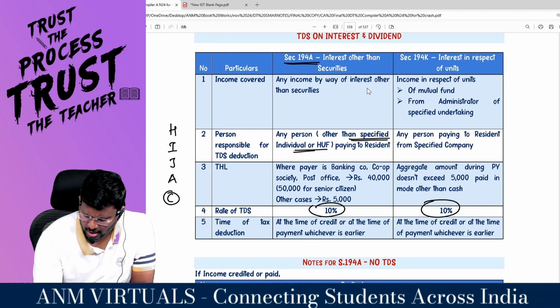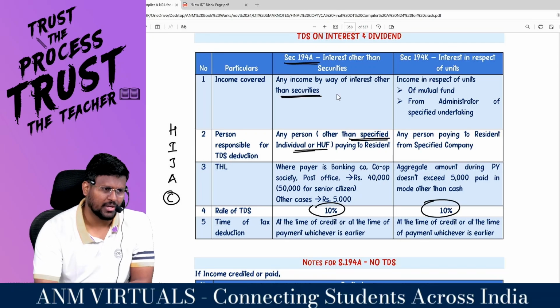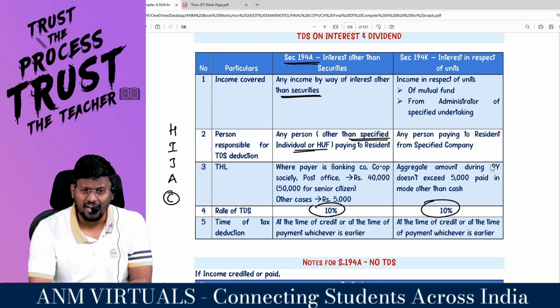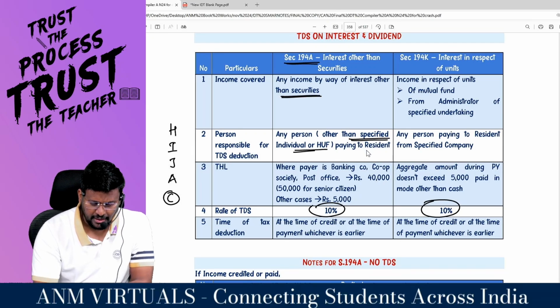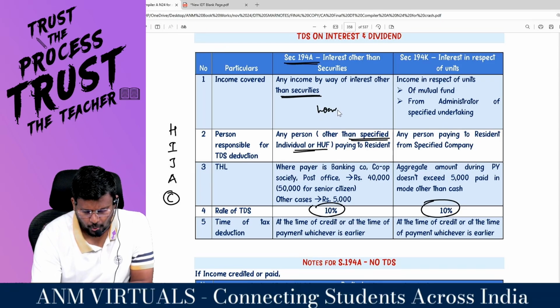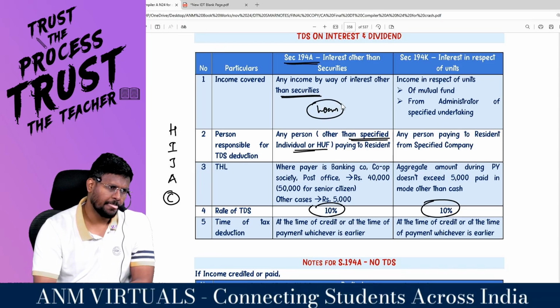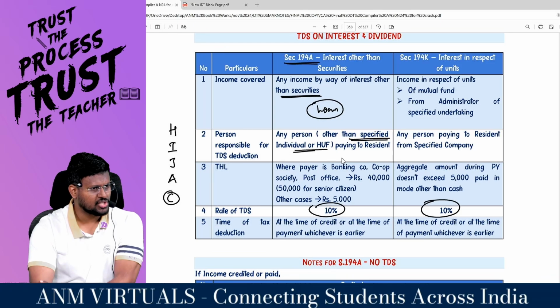194A. Any income by way of interest other than what? Securities. Any income by way of interest other than securities. Sorry. Any income other than securities means if you give a loan, the NBFC company is supposed to pay interest for the loan.